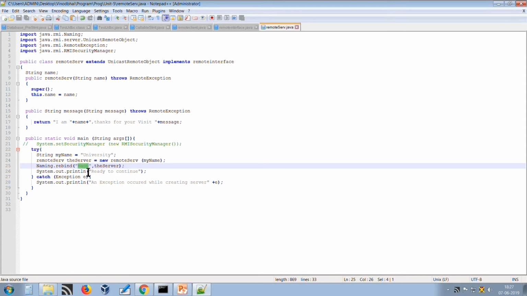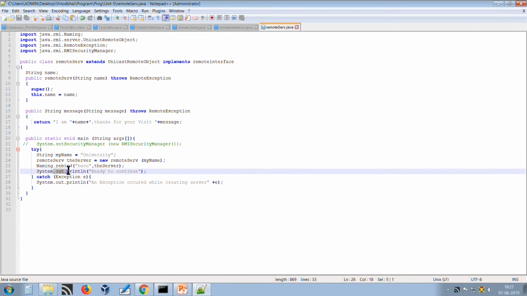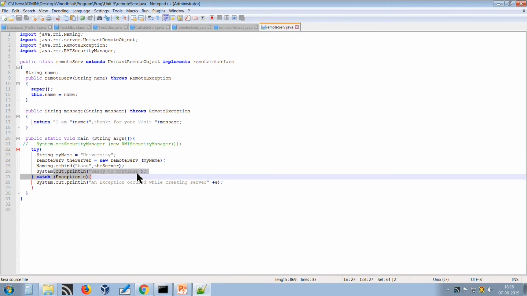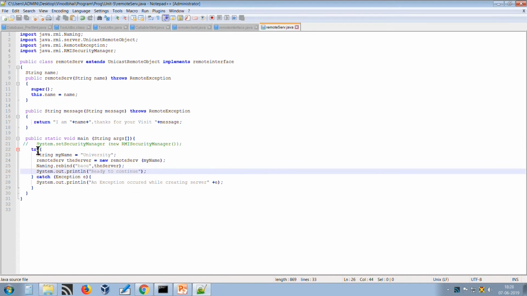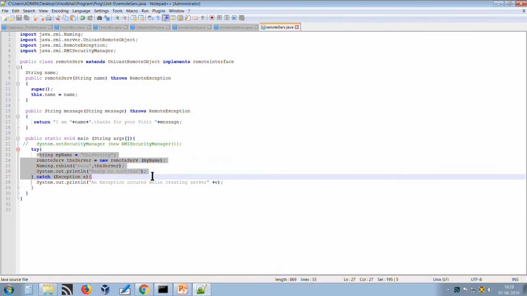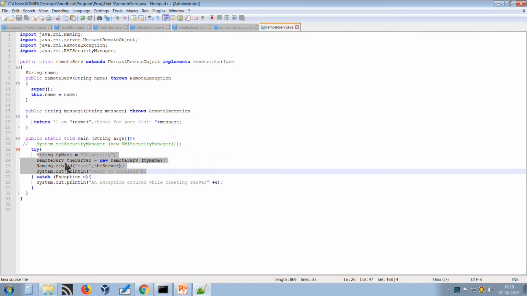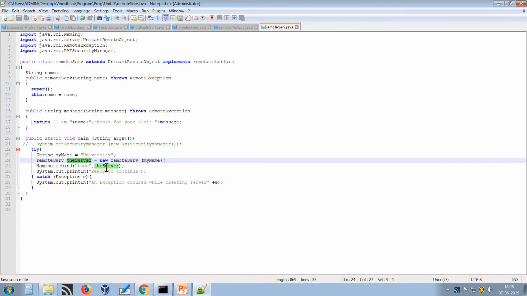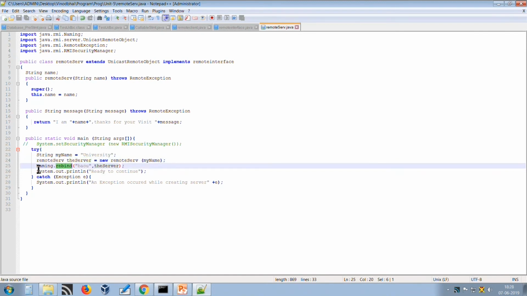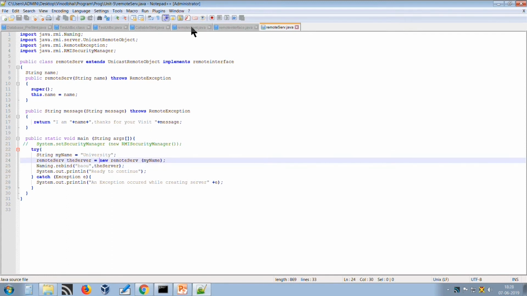BAOU is the remote reference name of the remote object, the server. Once the registration is over, the server is ready to listen for requests. So this is the most important part of a server program: we are creating a remote instance and binding it with the rebind method of the Naming class. Once it is over, we will proceed to the client side.